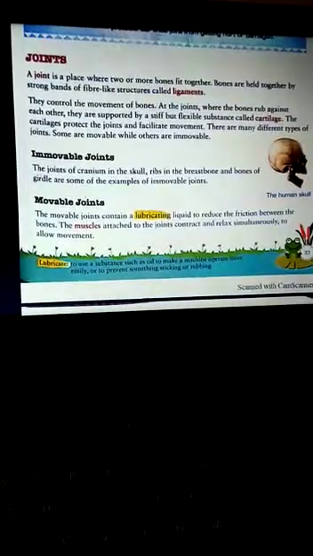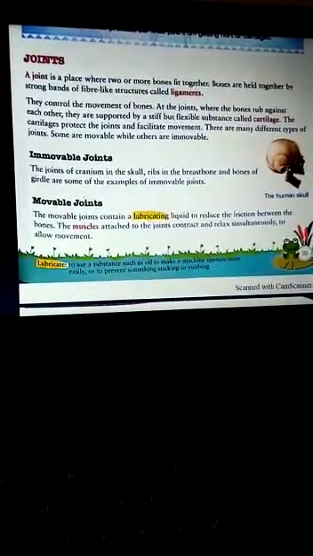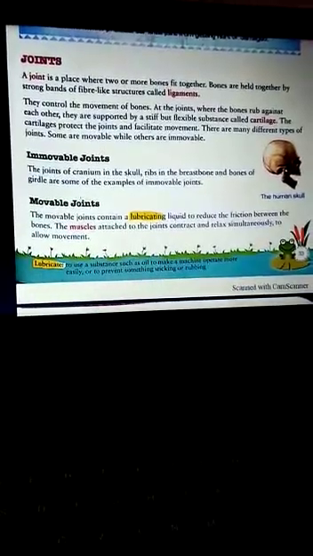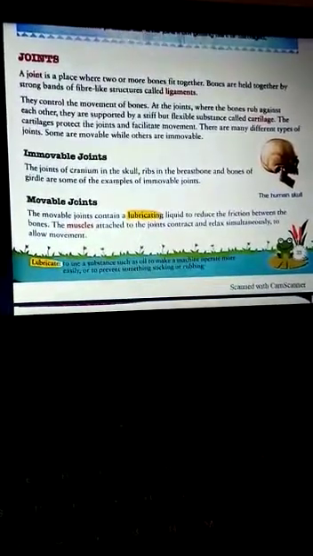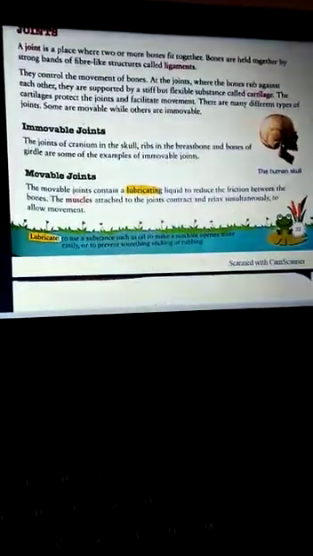All the bones of the skull cannot move except for the lower jaw. The joints of the cranium in the skull, the cranium box as you remember, the ribs in the breastbone, and the bones of girdles are some examples of immovable joints. They cannot move. But what about the movable joints?